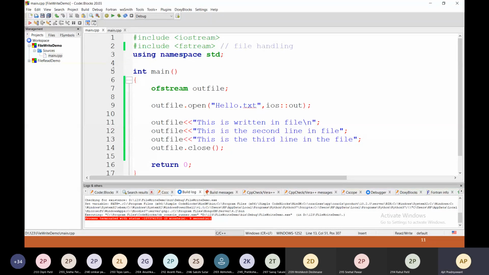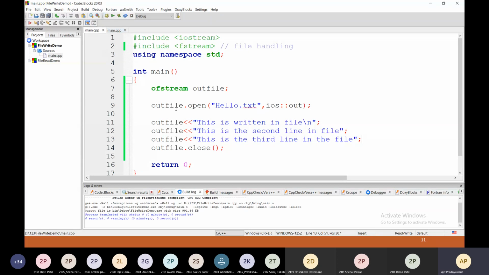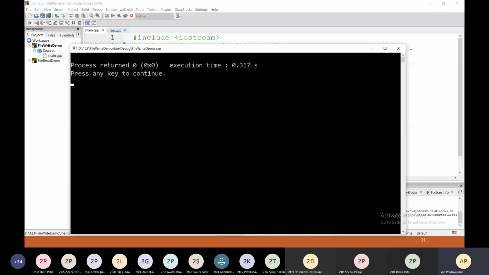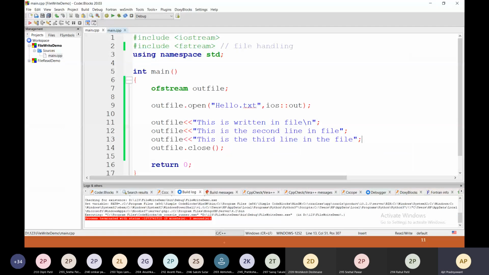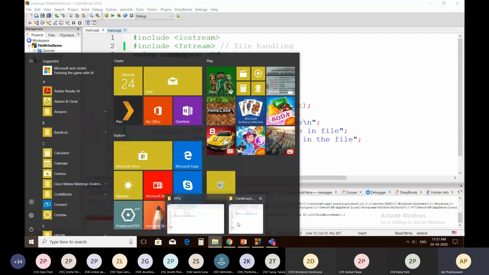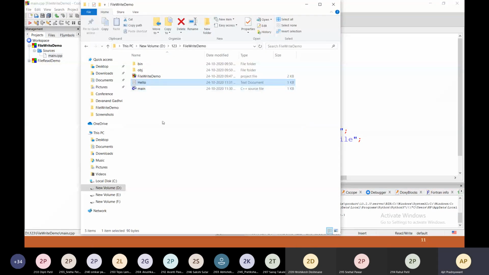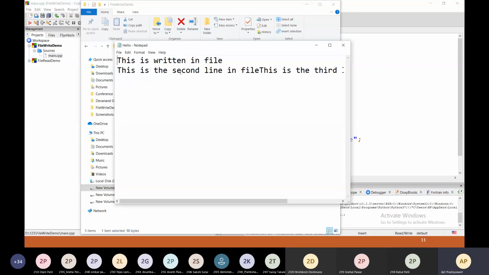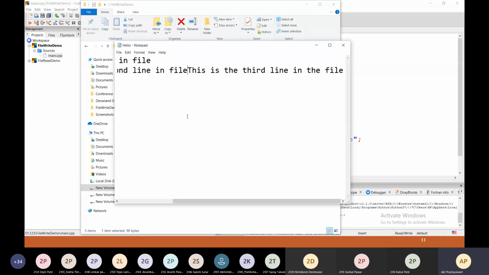Compile the code and execute, and just see in your folder the file hello. So this is the second line, and this is the third line. We have not mentioned the \n character. That's why this is the